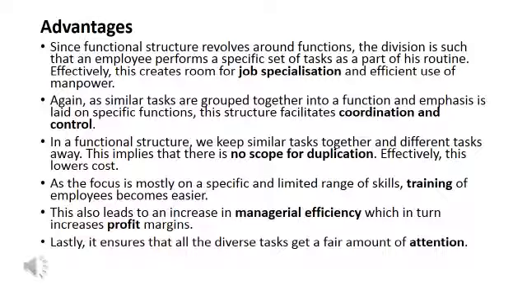You, as a senior executive, just have to control the main heads. In a functional structure, we keep similar tasks together and different tasks away. So this implies there is no scope of duplication, we are using the resources properly, and there is no wastage of resources.